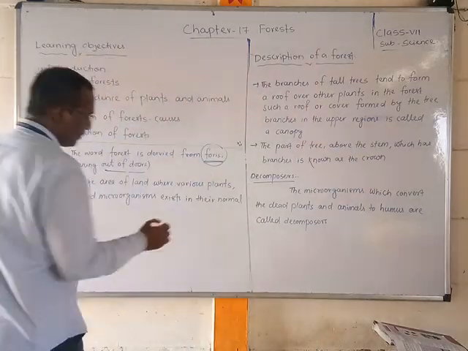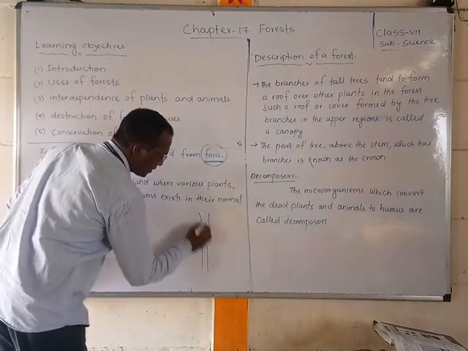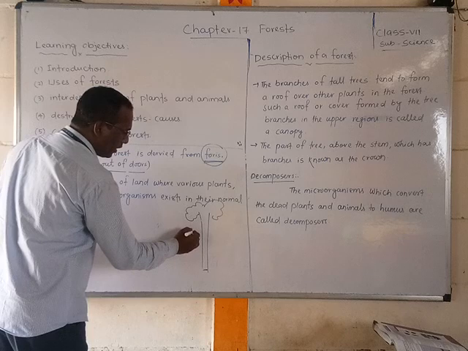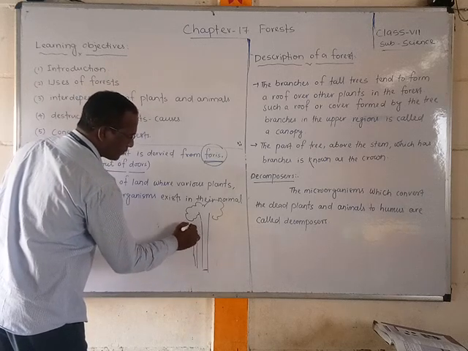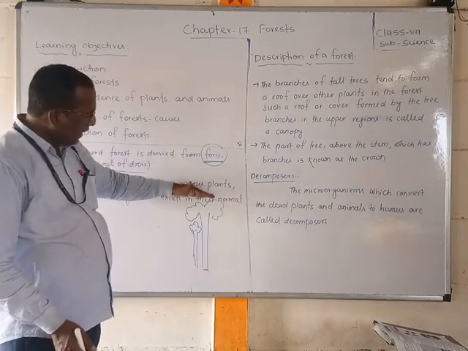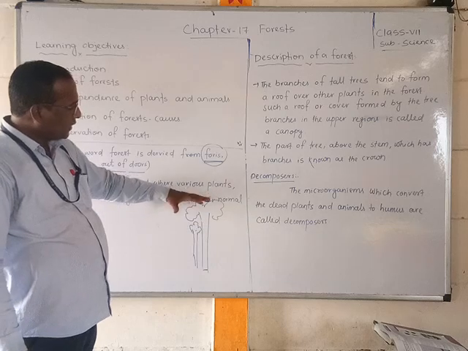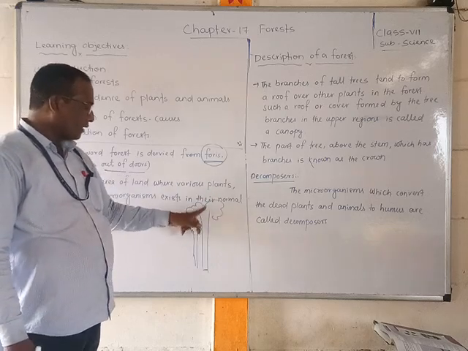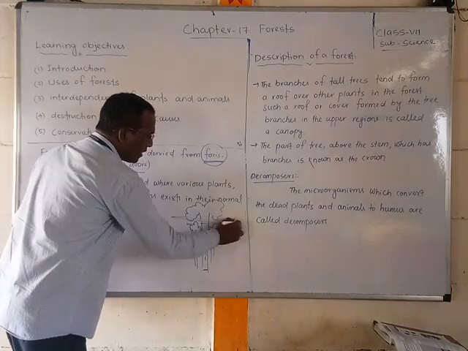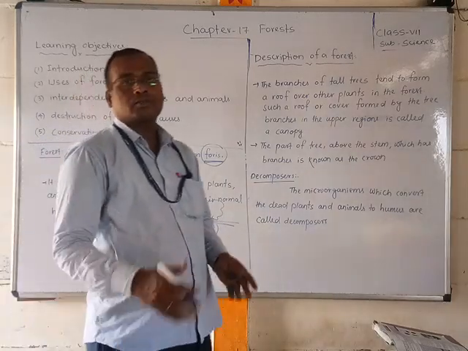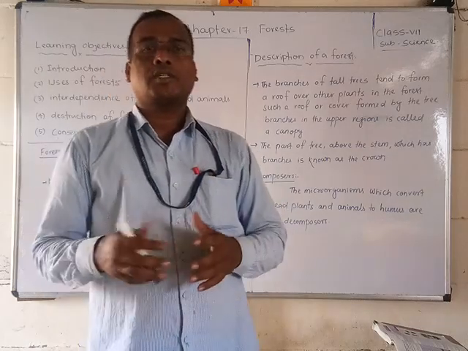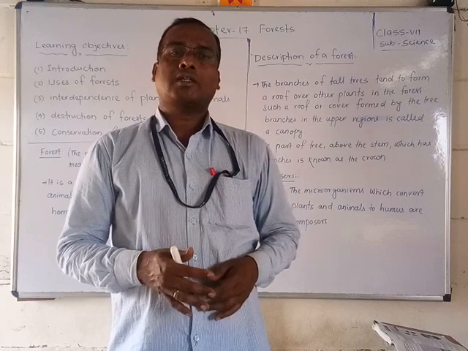Let me show you, students. Suppose this is one very big tree, a teak, and another tree is under its branches. It is just like a roof. The sunlight cannot fall on the small tree because the big tree is very big, and the small trees stay under the branches of the tall tree. This layer, this region, is called a canopy.